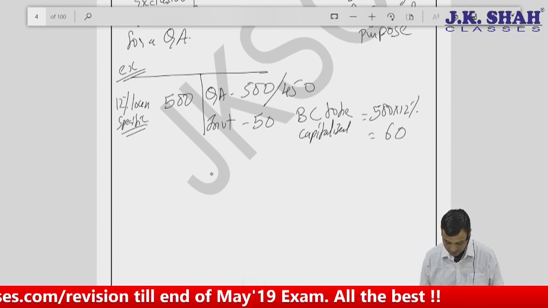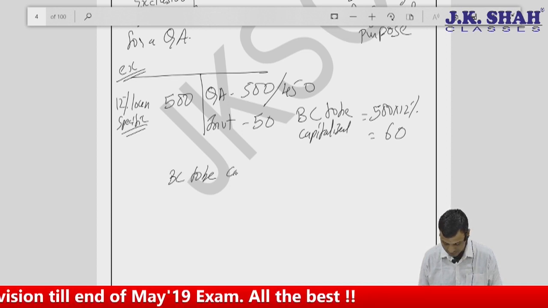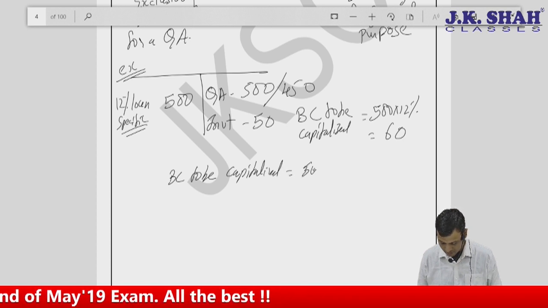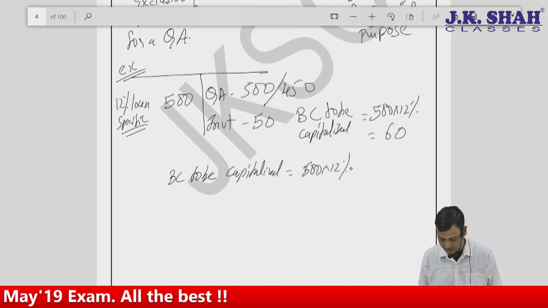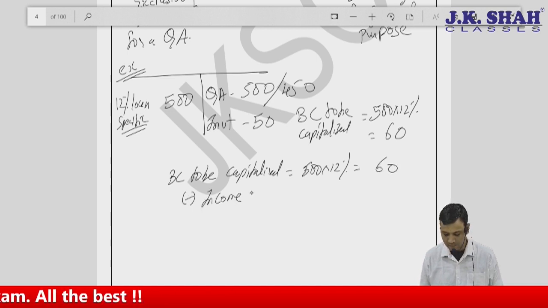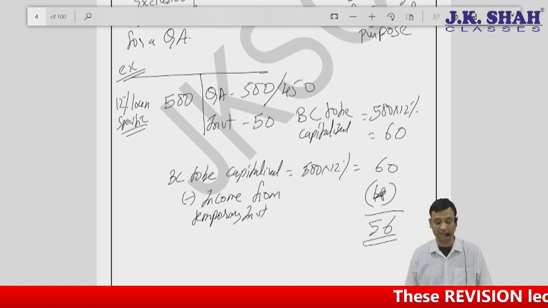Then the borrowing cost to be capitalized will be 500 into 12%, that is 60, minus income from temporary investment. Because this investment has been made, whatever may be the income, say for example the income was 4, the borrowing cost to be capitalized will be 56.